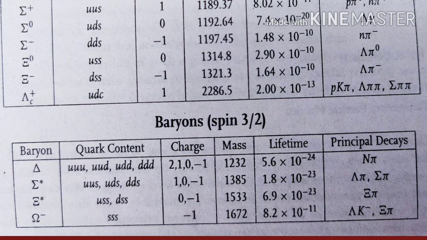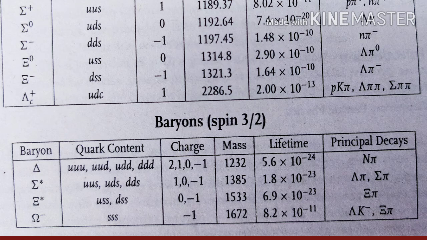Now the next spin 3/2 baryons are sigma star, and there are 3 sigma star baryons: sigma star plus, sigma star 0, and sigma star minus. For sigma star plus the composition is UUS, for sigma star 0 it is UDS, and for sigma star minus it is DDS. The next spin 3/2 baryon is Xi star, and there are 2 Xi star baryons: Xi star 0 with composition USS, and Xi star minus with composition DSS.